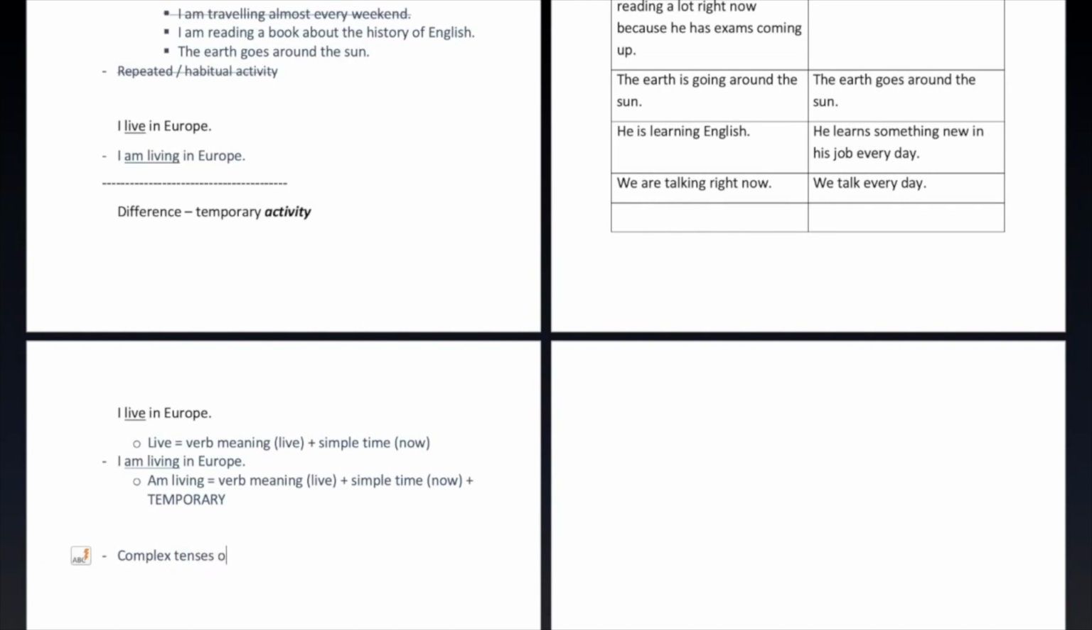So complex tenses can only exist inside simple tenses, and there are only two simple tenses, which is going to be either present or past. So they can only exist inside of these tenses, and what they do is they add meaning to these simple tenses. So if you think about this again, we had the verb meaning and we had the simple time meaning, and all we did by using the continuous is we added the temporary meaning on top of that.